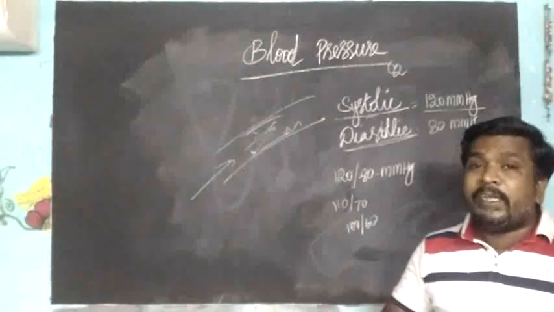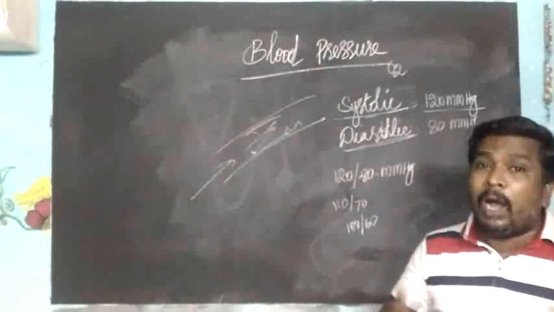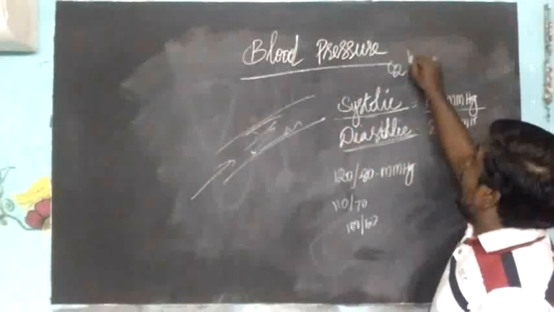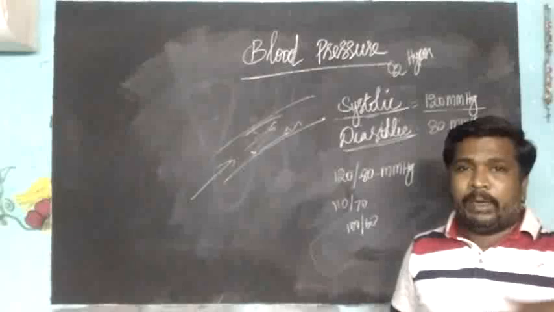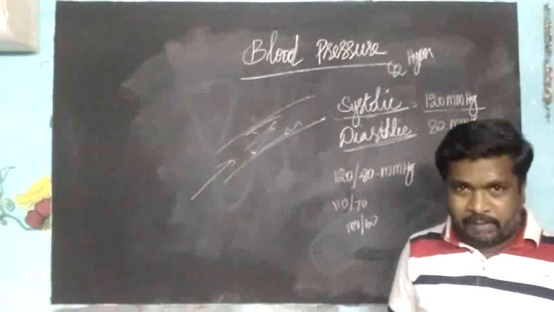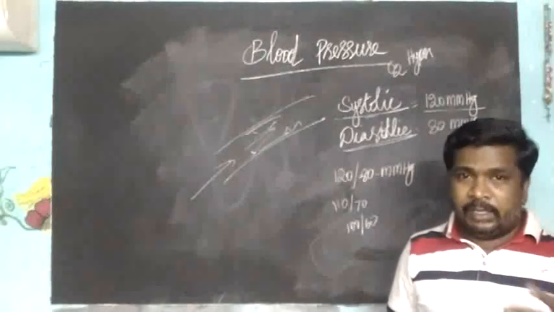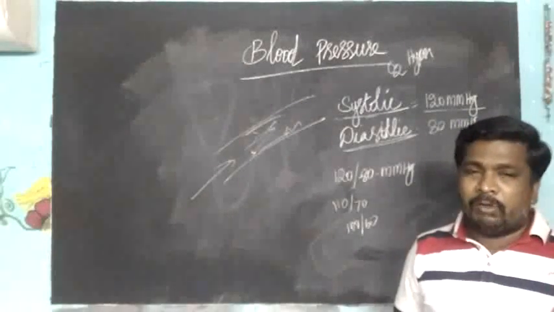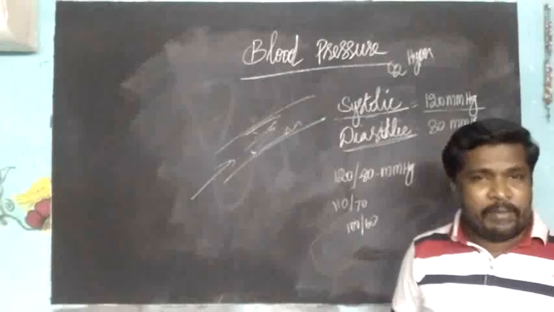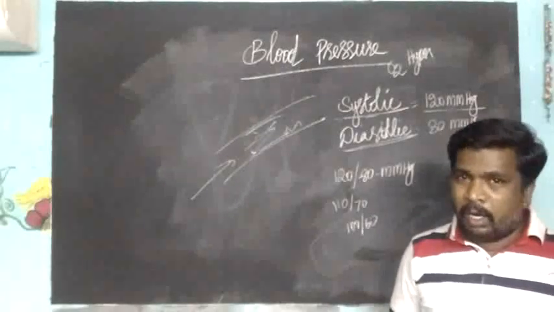If the pressure is high for a long period, that is called hypertension. With hypertension, there is a chance of cardiac arrest, heart attack, or stroke, that is, blood and circulation related disorders are possible.